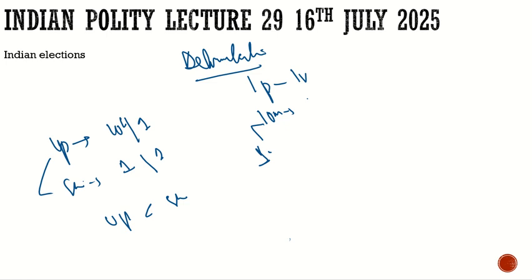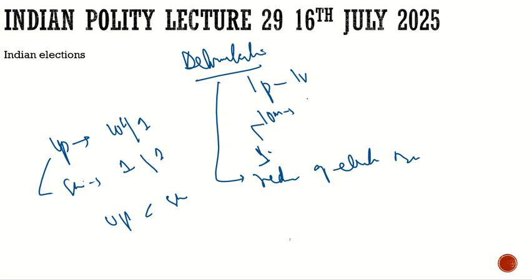And what does delimitation deal with? It deals with the redrawing of electoral boundaries, and the objective is one person, one vote, that the value of the vote from UP should be as equal as possible to the value of the vote from Sikkim. So what does the constitution say about delimitation?